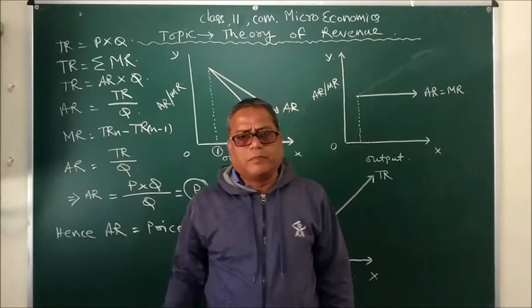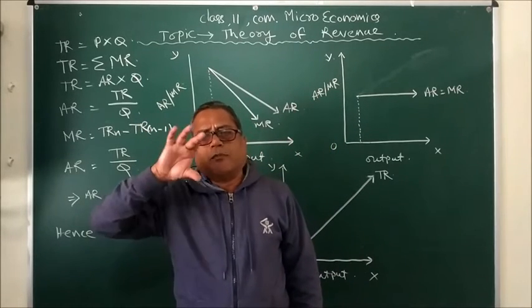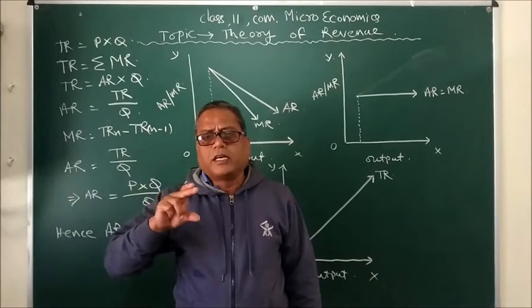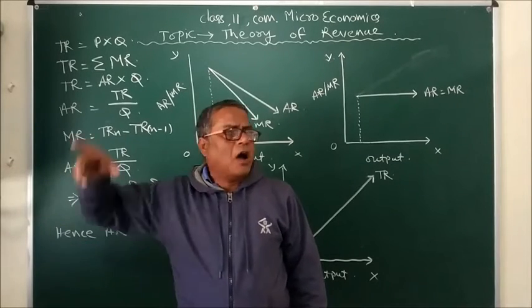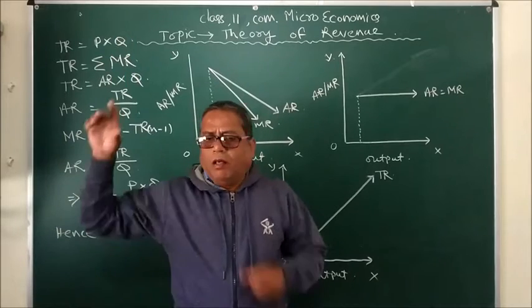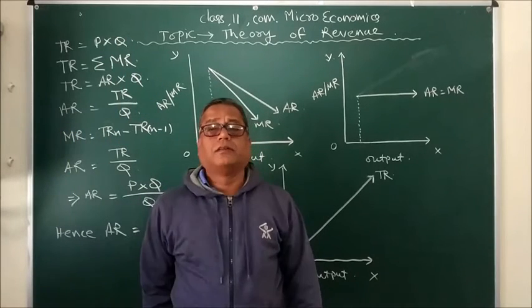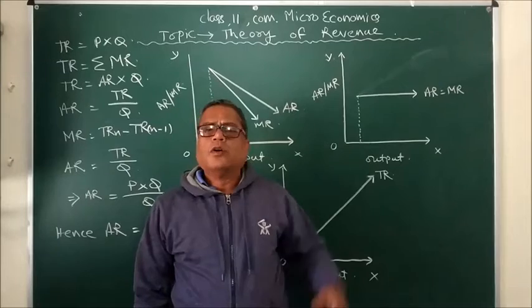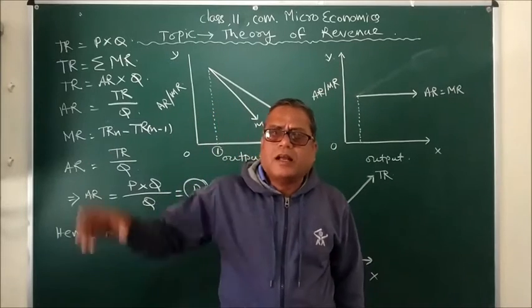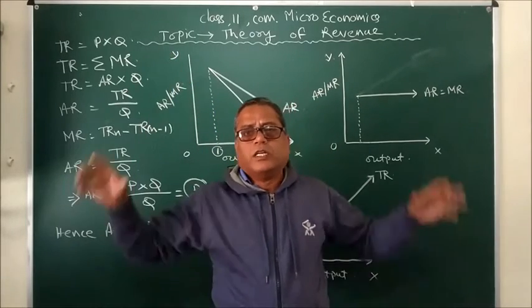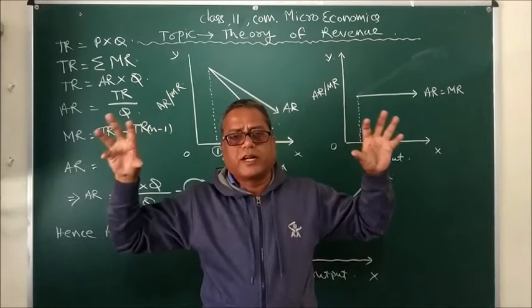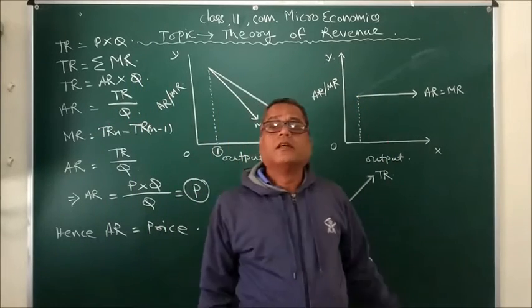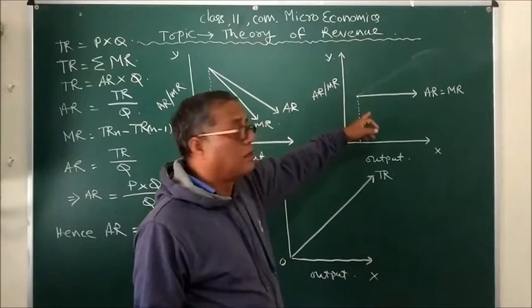Coming a little bit down, we find monopolistic competition, and oligopoly, duopoly, all these forms of market are called imperfect market.